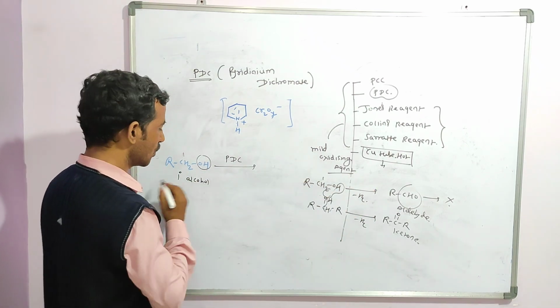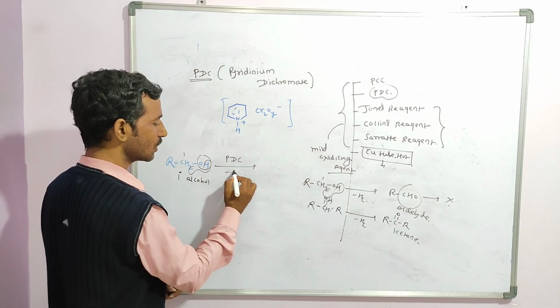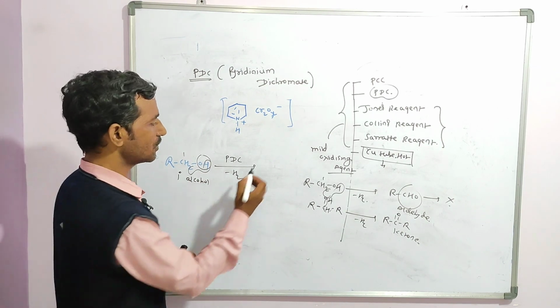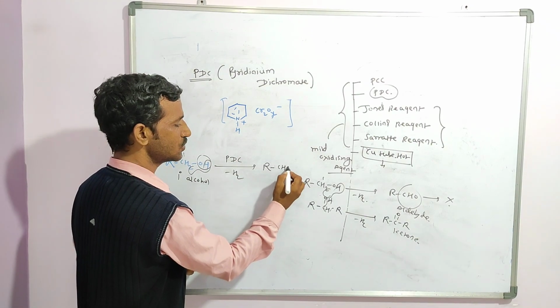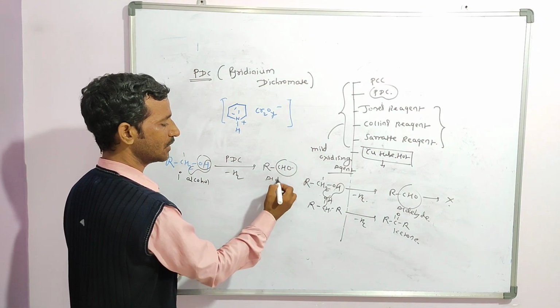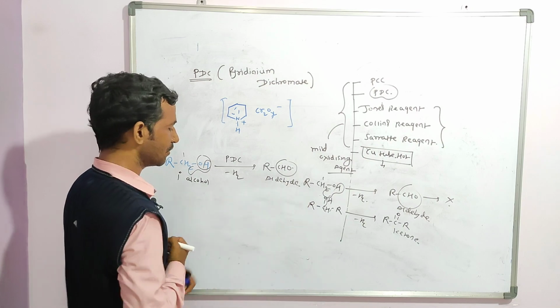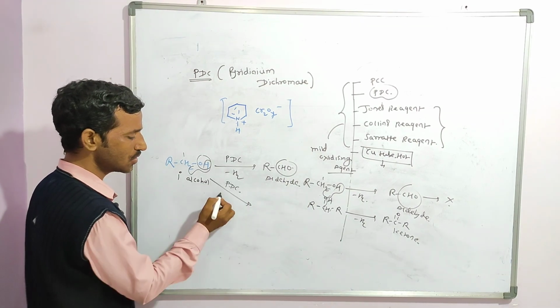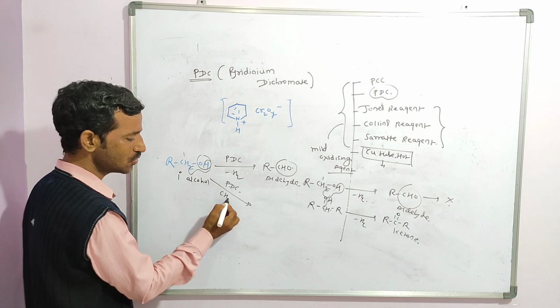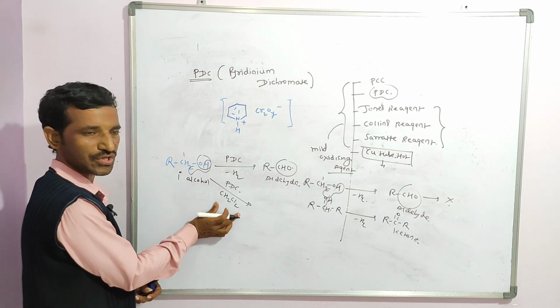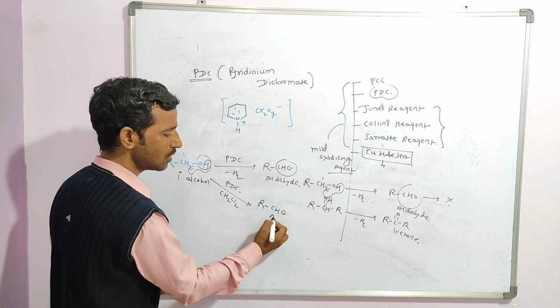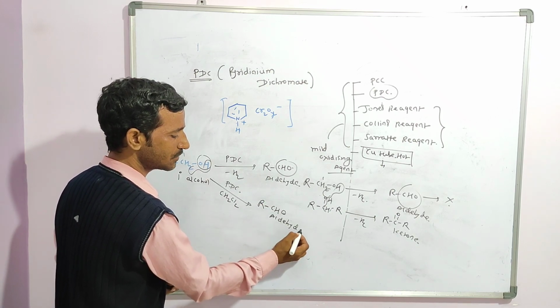There is a removal of hydrogen, which is the oxidation, and you get RCHO. Clear? Aldehyde. The same if I use CH2Cl2, again no change, you get the aldehyde RCHO.